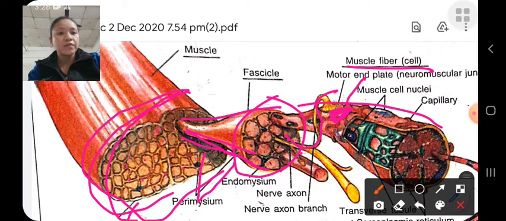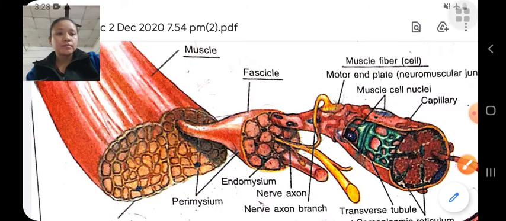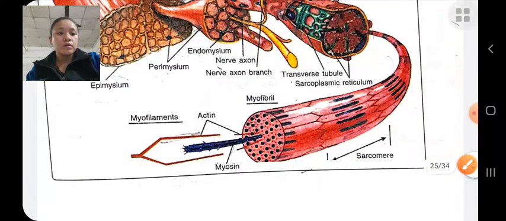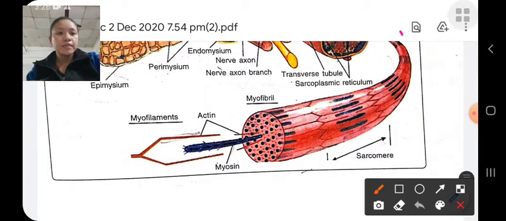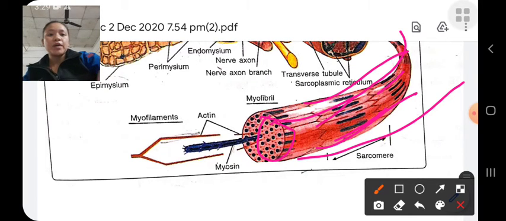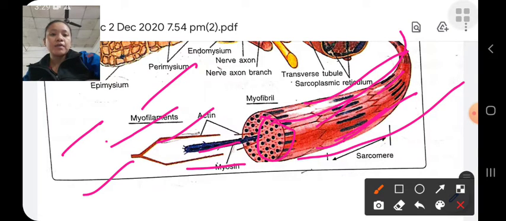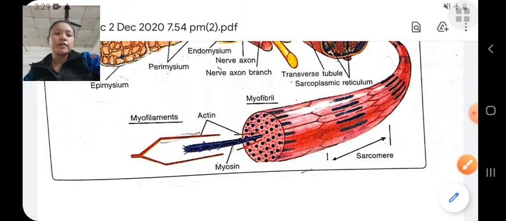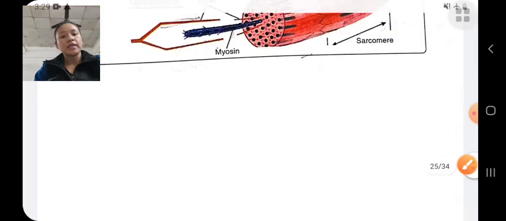This is the muscle fiber. And from here, this is the myofibril. In the myofibril there are actin and myosin filaments. This is the myosin filament. This is the actin filament, in which actin and myosin filaments slide over each other when stimulated by the motor neuron. This is the process of muscular contraction.